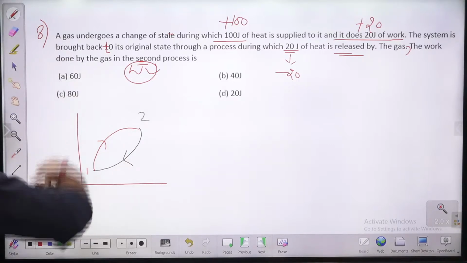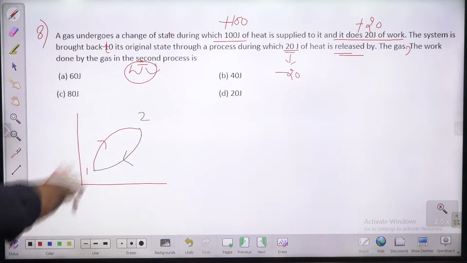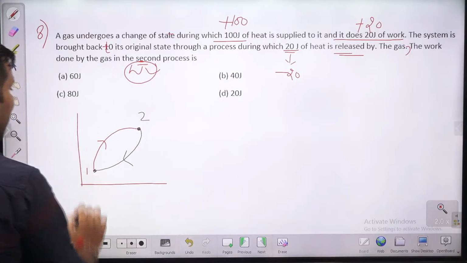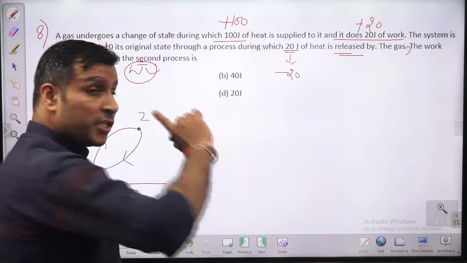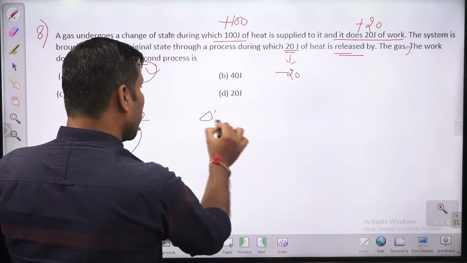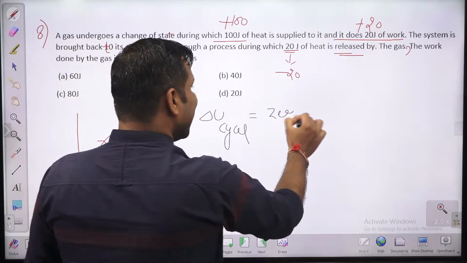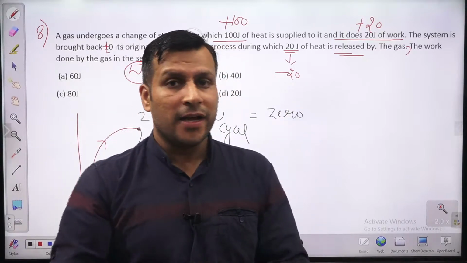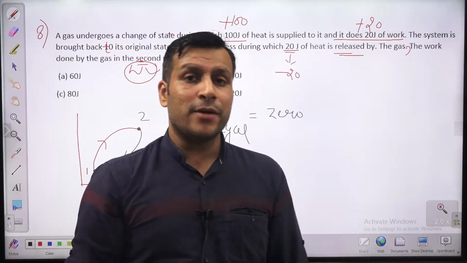So guys, it means you are constituting a cycle. When you are going from 1 to 2 and returning back to 1, you are constituting a cycle. In any complete cycle, the change in any property is zero, whether it is internal energy, pressure, temperature, volume, or entropy, because properties are state functions, point functions, that do not depend on the path.